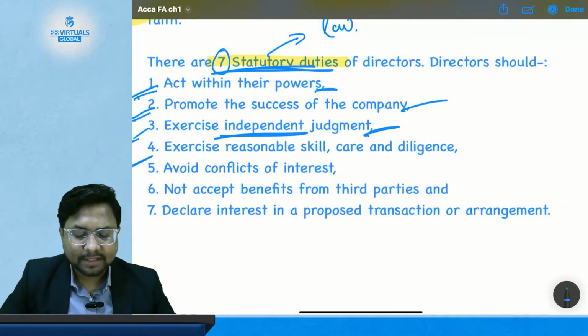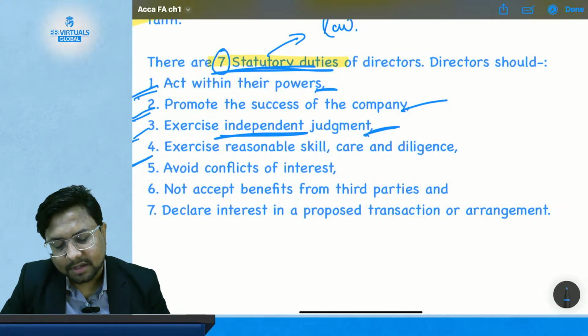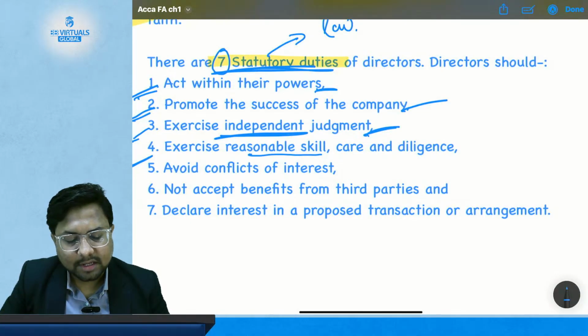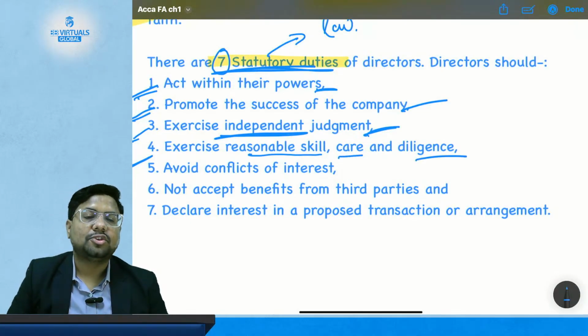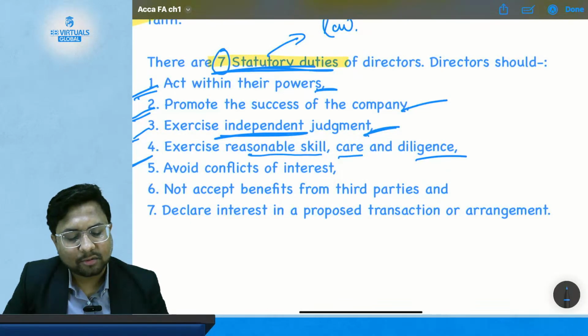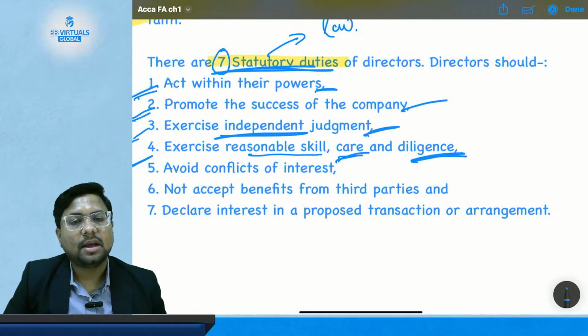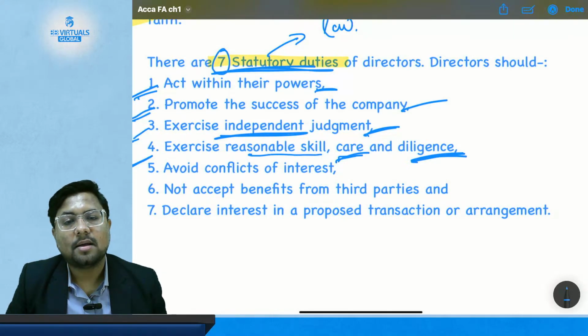Then the fourth duty is exercise reasonable skill, care and diligence. That means they should exercise reasonable skill in doing their work. Care and diligence means they should check everything before doing it, by doing due diligence, and take reasonable care whenever they function for the company or on behalf of the company.